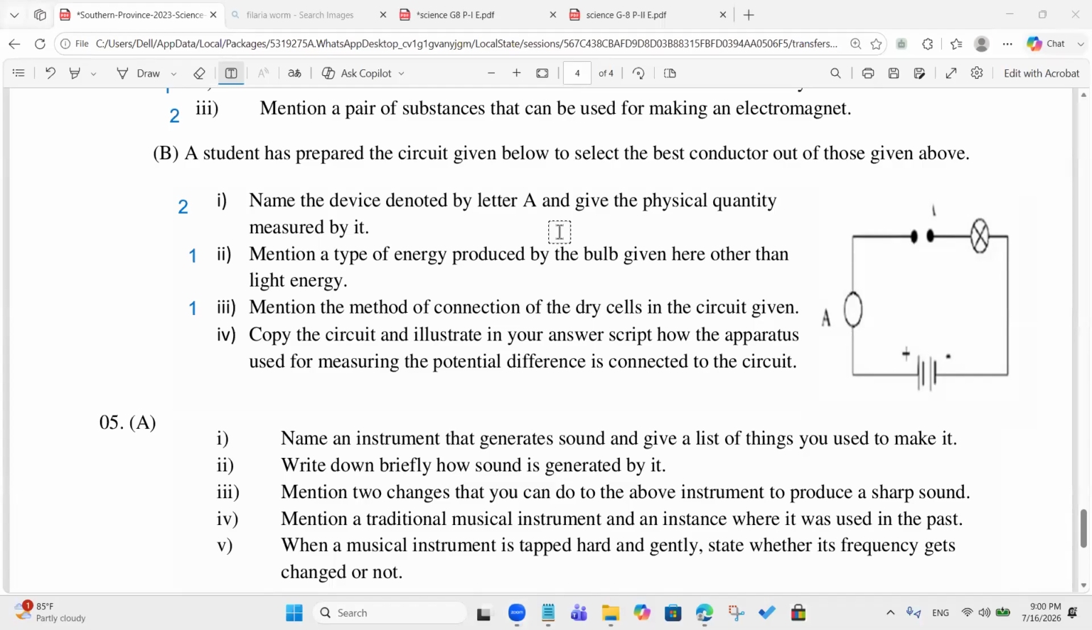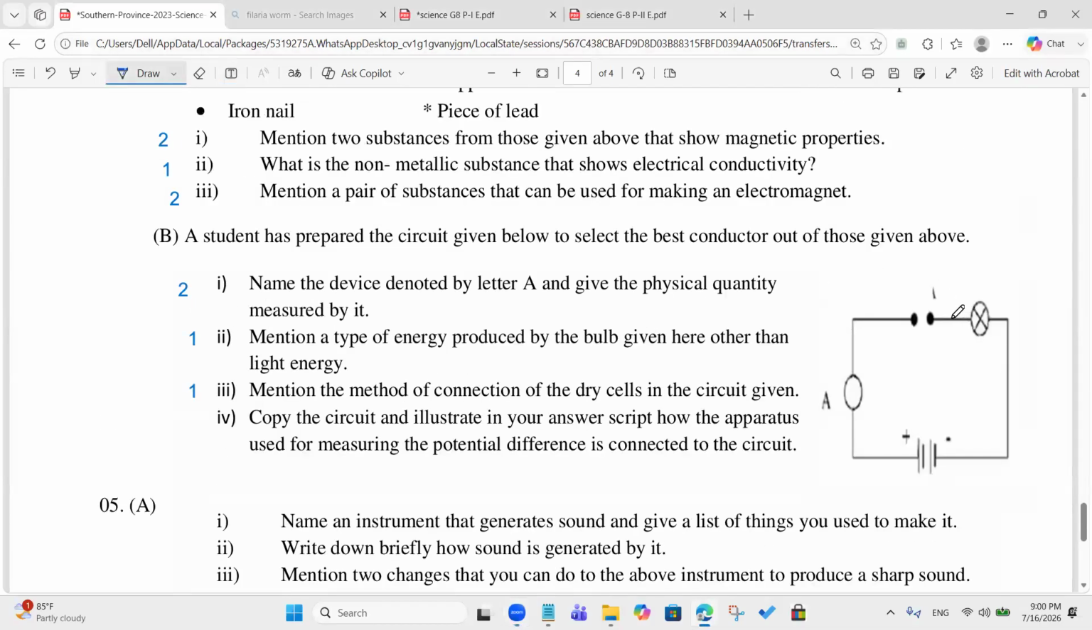Copy the circuit and illustrate in your answer script how the apparatus used to measure the potential difference is connected. So when you are connecting the potential difference, you can connect it like this. We are measuring the potential difference across the bulb. Okay, I will draw the voltmeter first. Then we'll connect the wires. Right, this is how we connect it. Is it clear?